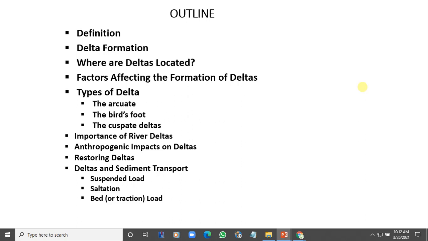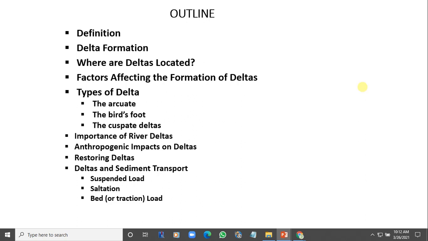So when a river channel carries sediment going towards another larger body of water, whether it's a lake or a bigger river or the sea, that is when a delta is formed. Now, Herodotus, a Greek historian, first used the term delta for the river Nile in Egypt.